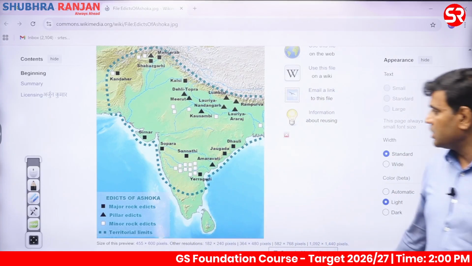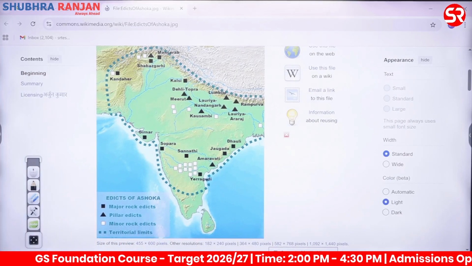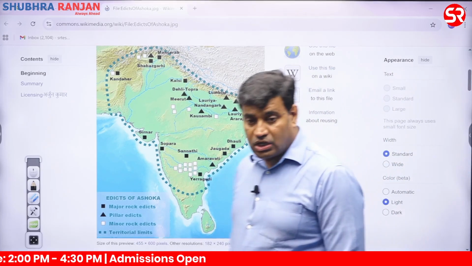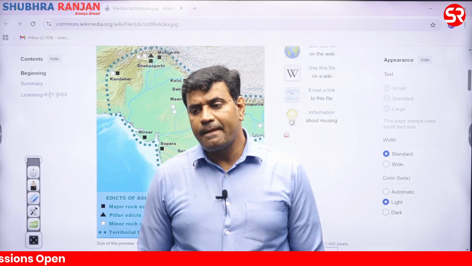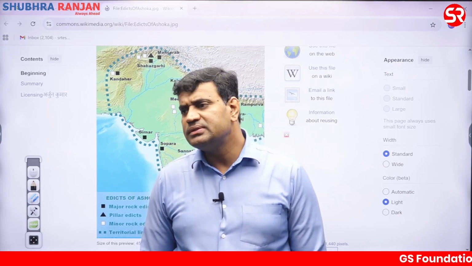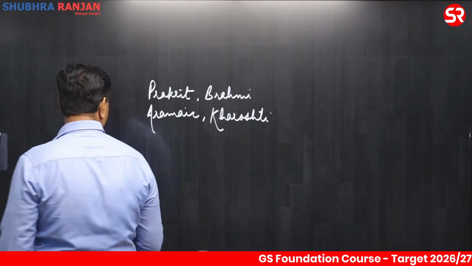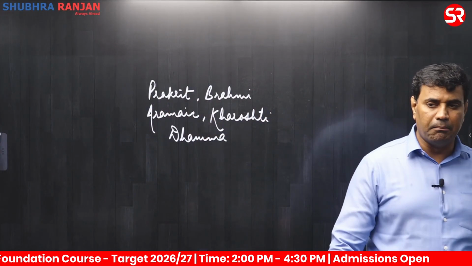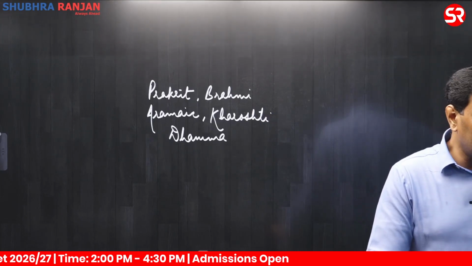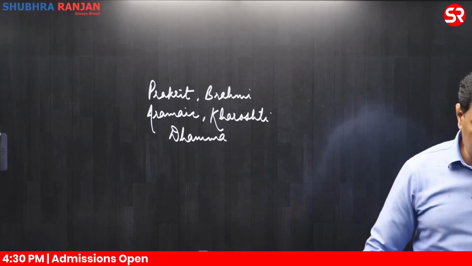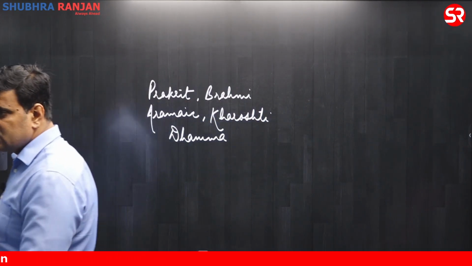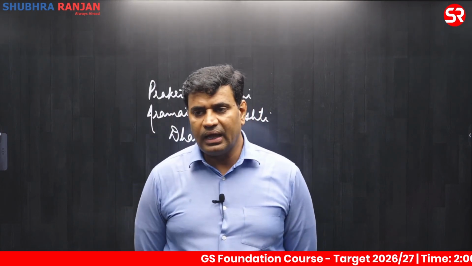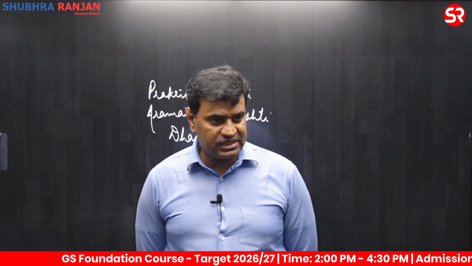In the 14 major rock edicts, Ashok has mentioned the principles of Dham to maintain social harmony and tolerance. These are the major ones. We'll come to the descriptions again when we discuss the Mauryans.